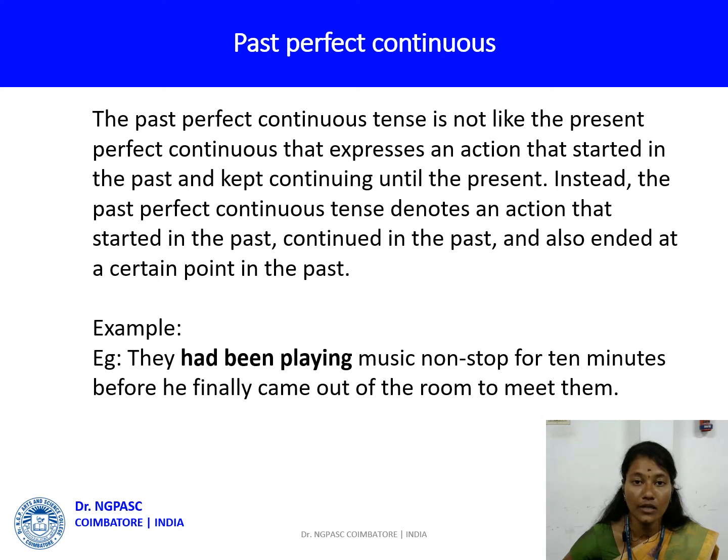So when you take present perfect continuous tense, that action should be started in the past, still it is continuing now, and it will be continuing in the future. That is what present perfect continuous tense is. Let's see now the past perfect continuous tense, in the sense that the action should be started in the past, continued in the past, and also ended in the past. That is what past perfect continuous tense is. Let's see the example for past perfect continuous tense. They had been playing music non-stop for 10 minutes before he finally came out of the room to meet them.